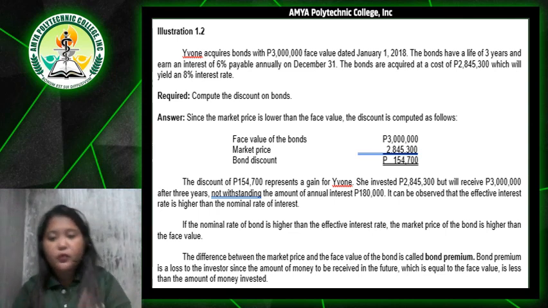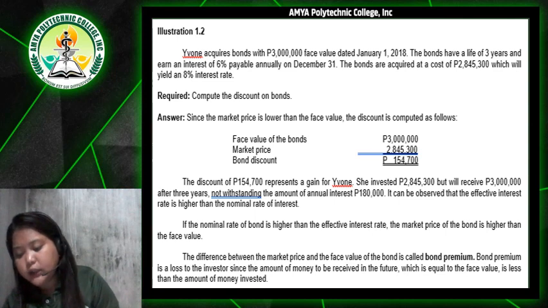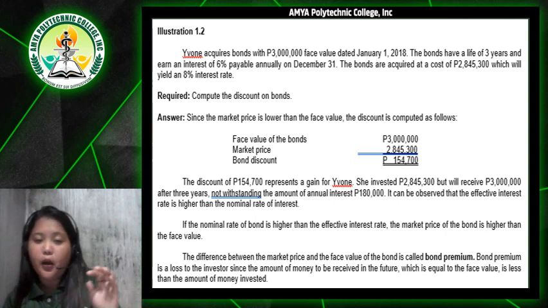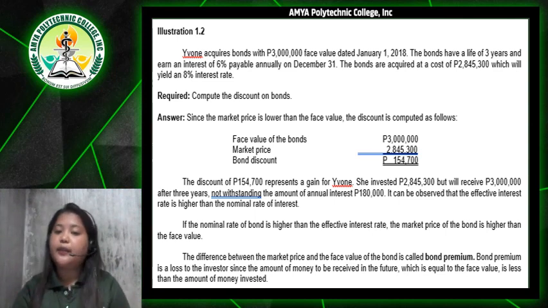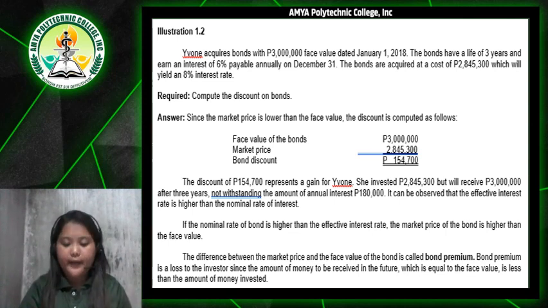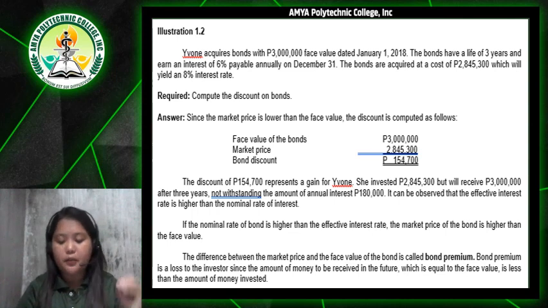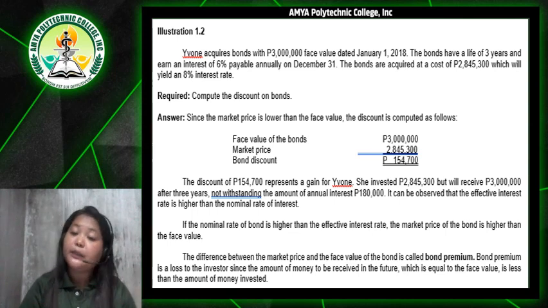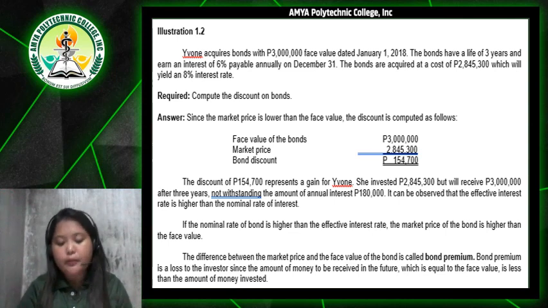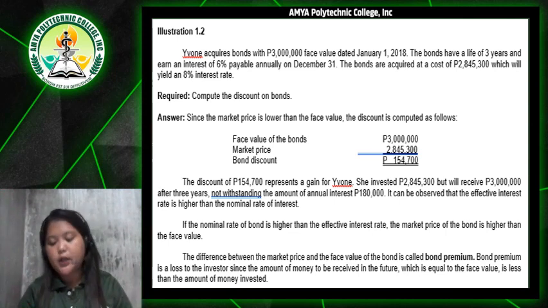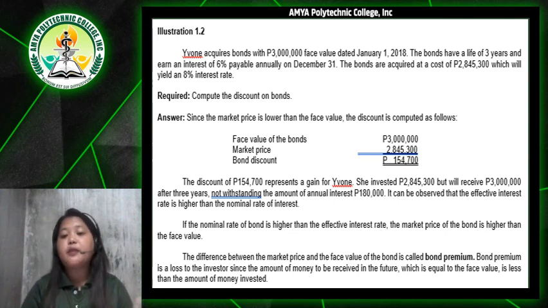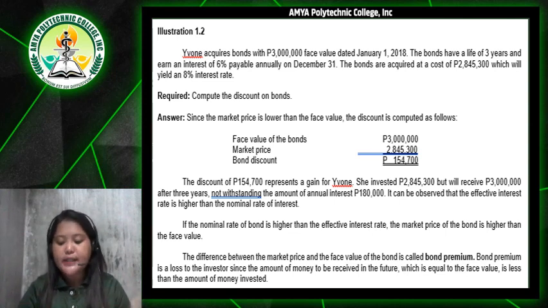If the nominal rate of the bond is higher than the effective interest rate, the market price of the bond is higher than the face value. The difference between the market price and the face value of the bond is called the bond premium. Bond premium is a loss to the investor since the amount of money to be received in the future, which is equal to the face value, is less than the amount of money invested.